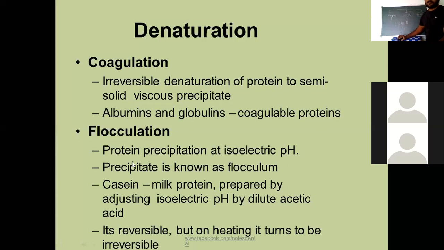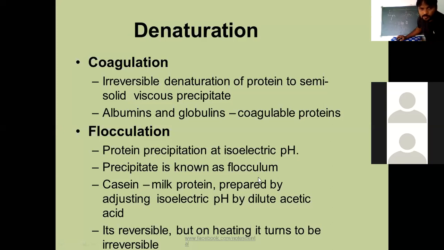Flocculation, here very very important. When flocculation occurs among the protein structure, protein precipitation takes place, that is at isoelectric pH. Very very important. Protein precipitation at isoelectric pH. The precipitate is known as a flocculum. Whatever precipitate is formed here at isoelectric pH is known as a flocculum. Very very important word.